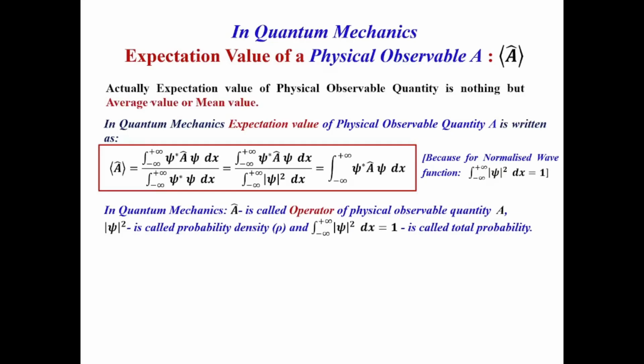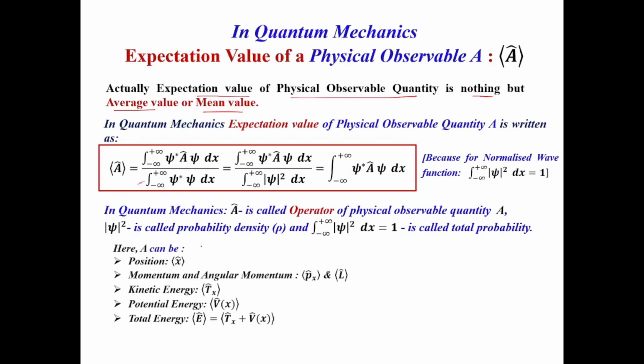Actually, in quantum mechanics, the expectation value of a physical observable quantity is nothing but the average value or mean value, right? So how the average value and mean value are written in this format, that we are going to discuss. In quantum mechanics, in general, the physical observable quantities are position, momentum, kinetic energy, potential energy, and total energy. Here, if I consider position along the x-axis, which is one dimensional, it will be written as x cap. Along the y-axis, y cap. Likewise, along the z-axis, z cap.